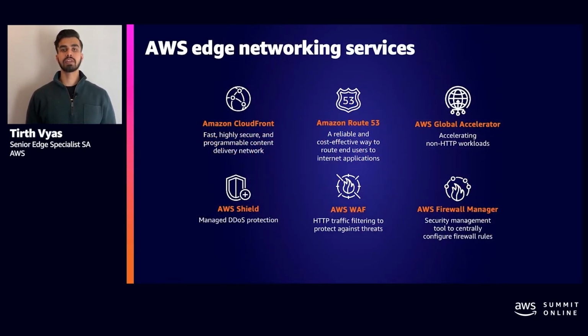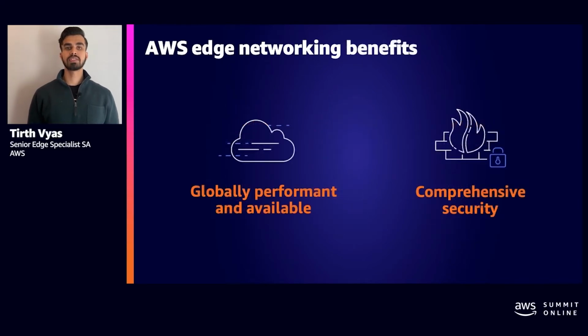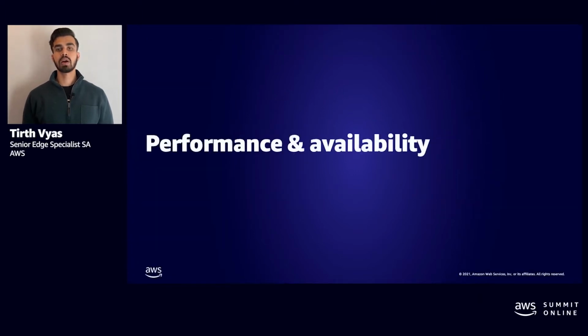So we have a variety of edge services for different scenarios. We'll talk about what each of these services does and how you can implement them in your current architecture to start getting benefits that these services provide. So really, AWS Edge Networking Services target two pillars of a great user experience: improving performance and availability and enhancing security posture of your application. So I want to talk about services that really target the performance improvement, and then we'll talk about edge networking security services.